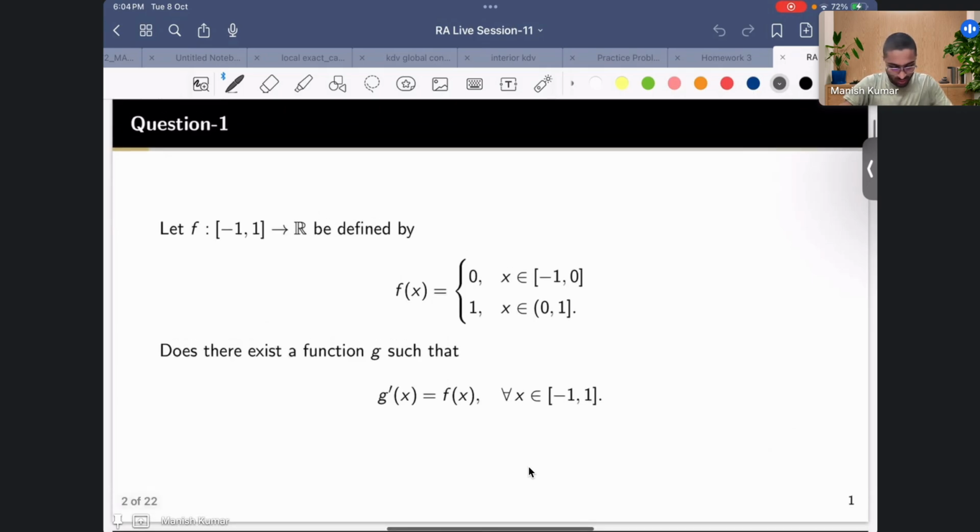Suppose you have a function f which is defined in this fashion. It's 0 on [-1, 0] and it's 1 after 0. The question is, does there exist a function g such that its derivative is f? Do you know how to solve this, or what do you think, will such a function exist or not?